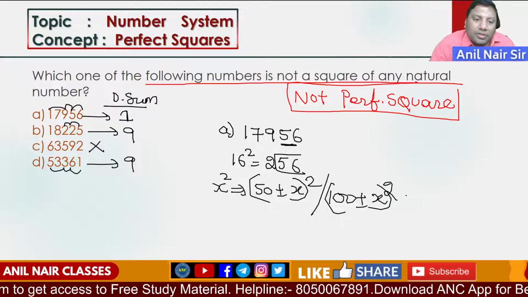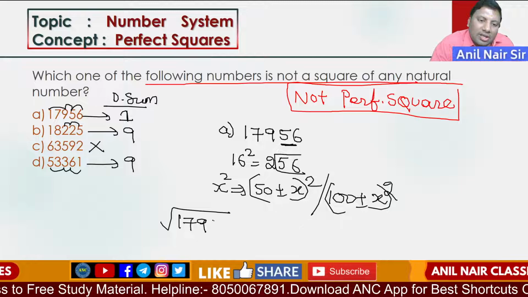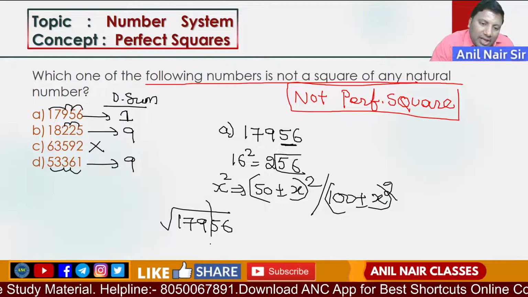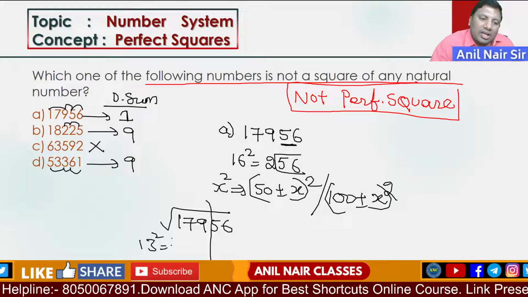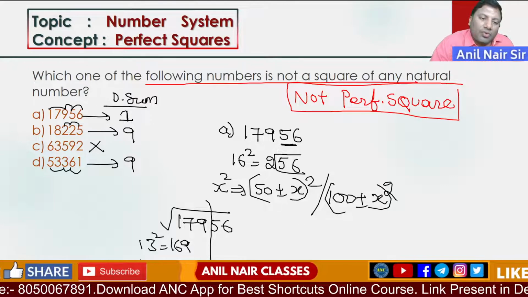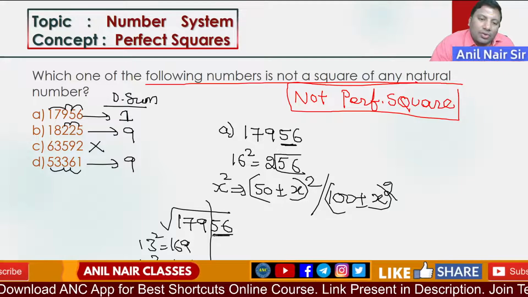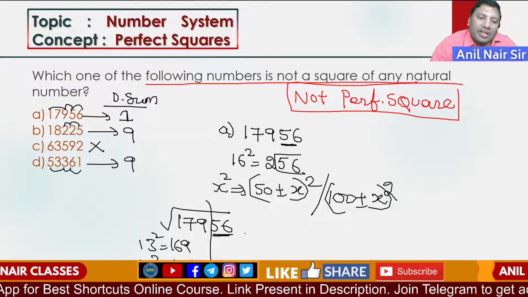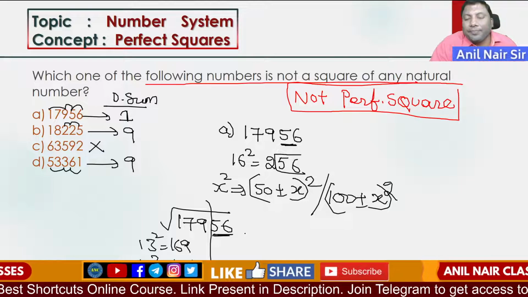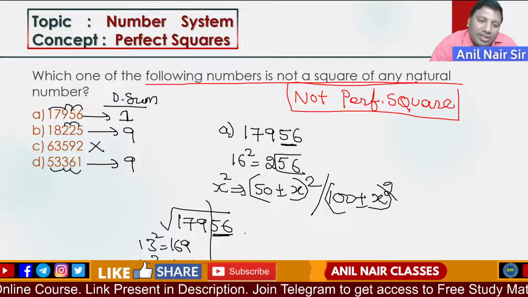16 square is 256. So for the square root of 17956, keep a slash after two digits. 13 square is 169, 14 square is 196. So of these two, which number ends with 56? Just check it out. 16 square is 256.